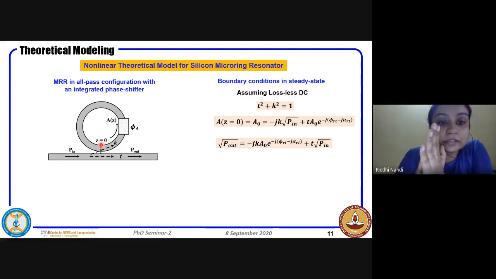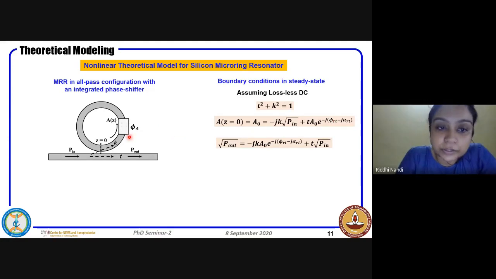That is just a coupling, where the coupling is happening. So the field at Z equals to 0, we term it as A naught. So the contribution of A naught, let us try to understand. So P in comes, and whatever is cross coupled into it will contribute to A naught. So root over of P in into the cross coupling coefficient. Minus J comes from the phase change of pi by 2 that happens from this waveguide to that waveguide.